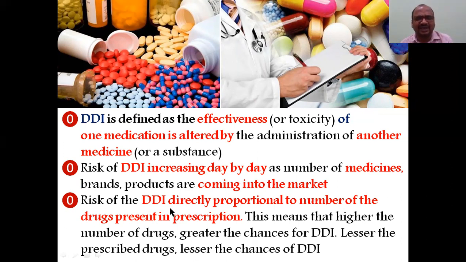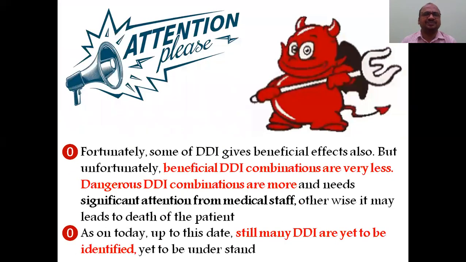DDI is directly proportional to the number of drugs present in the prescription. The higher the number of prescribed drugs, the higher the chances of drug interaction. The lower the number of drugs prescribed, the lower the risk of drug interaction. All these points you have to take screenshots of and write in the examination.